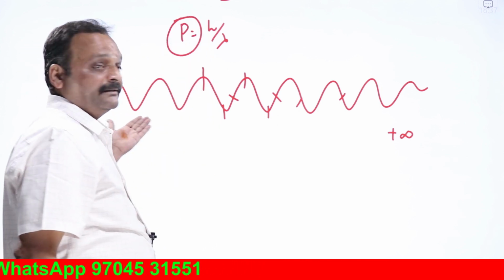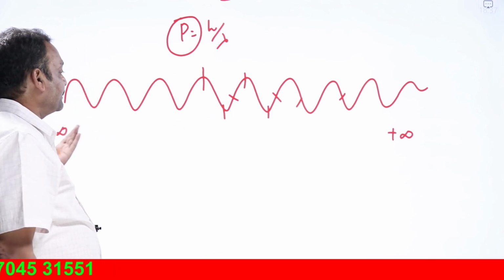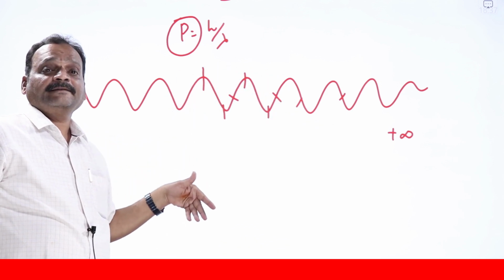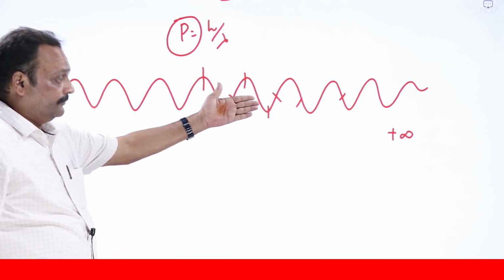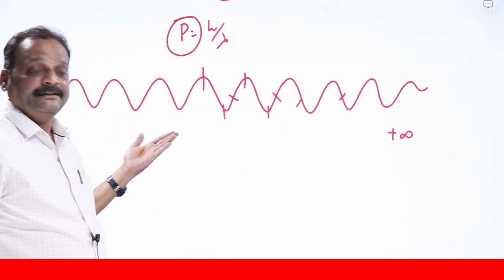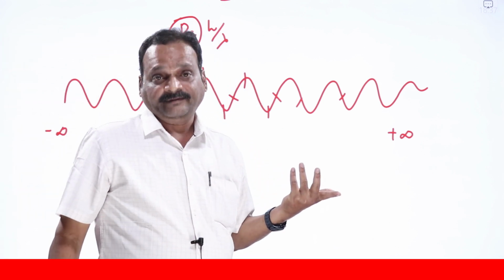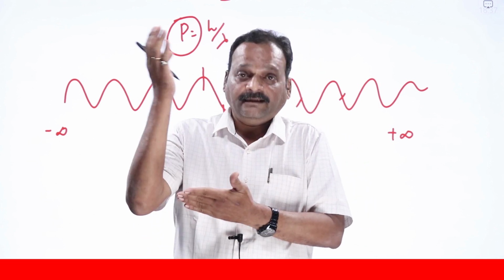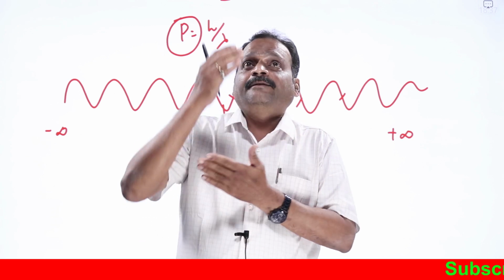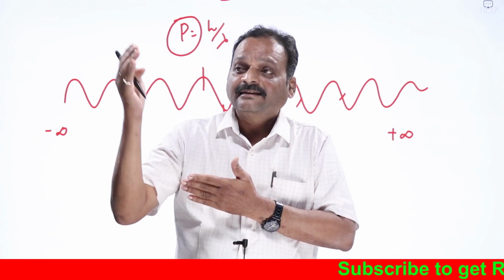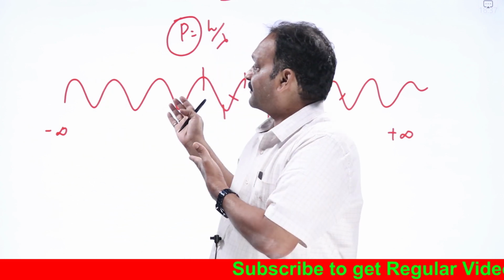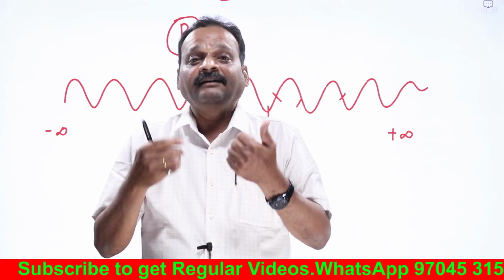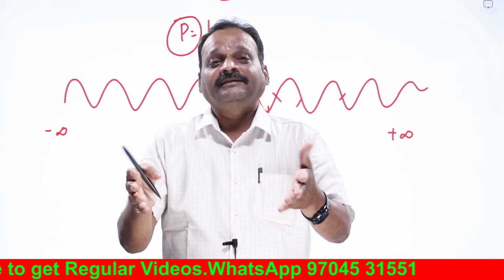But what about its position? Position I cannot specify. The particle can be present anywhere from minus infinity to plus infinity, always. It has equal probability to be found anywhere in that region. It means it's not square integrable. Once I go into quantum mechanics, we use the condition that the wave function should be square integrable: the integral from minus infinity to plus infinity of mod psi square dx should be less than infinity. Here we get the probability of finding the particle as infinity. An infinite probability means the particle is present everywhere in the universe always, which is meaningless.